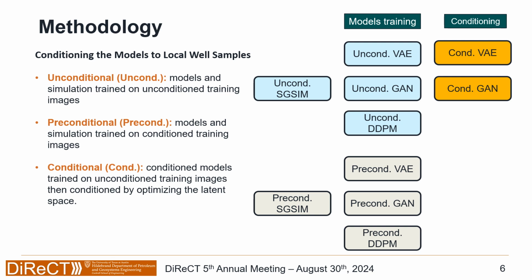There is another type of realization that we do, the preconditioned models, and these are sequential Gaussian simulations conditioned to specific data patterns and data locations. And then we take the machine learning models and we train them on these conditioned models. We named the SGSIM realizations preconditioned in order to ensure consistency, so that the person that follows this presentation is able to distinguish all these models from each other.